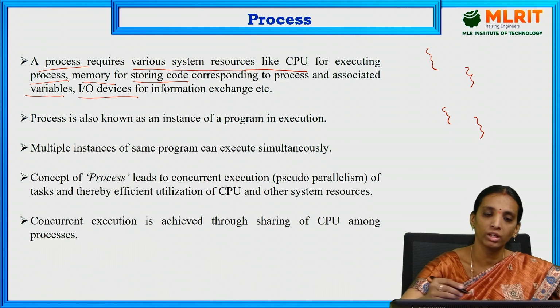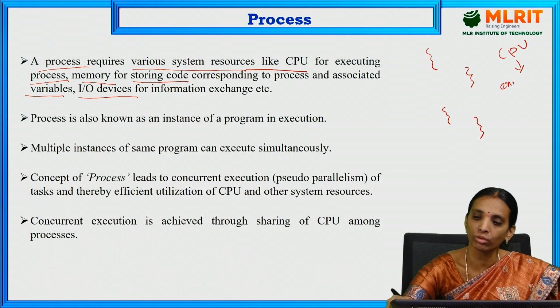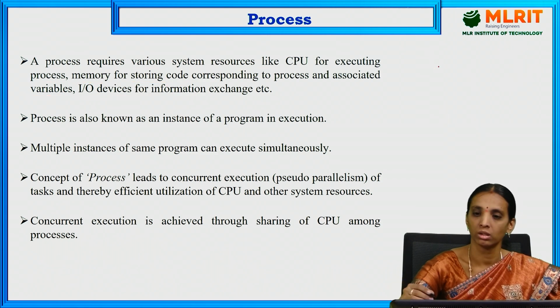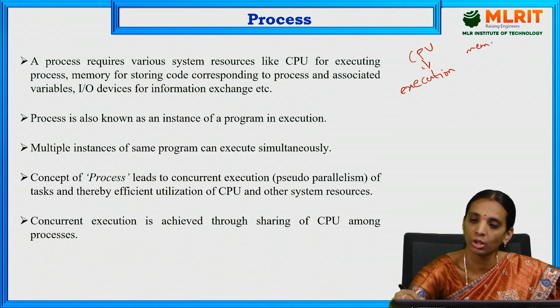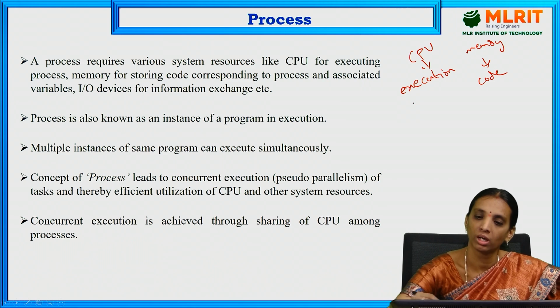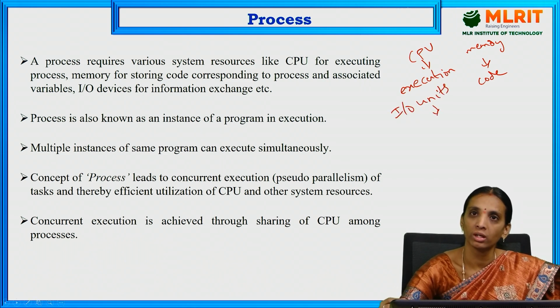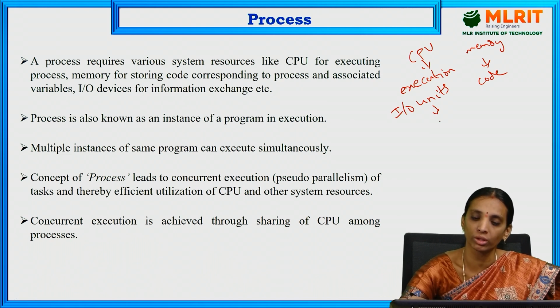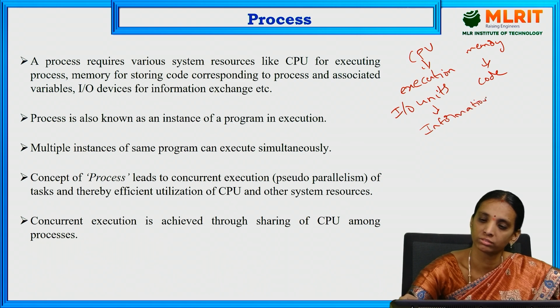Here it needs a CPU for doing the execution of the process, and it needs memory for storing the code part of the application, and the IO units which are used for sending or receiving information through the IO devices, that is, information interchange.